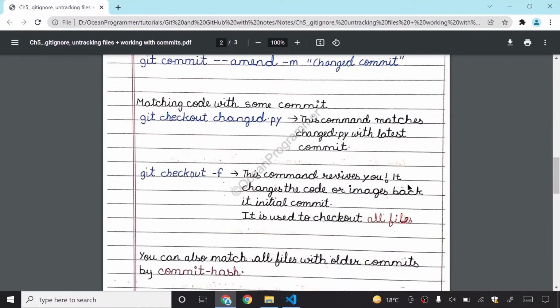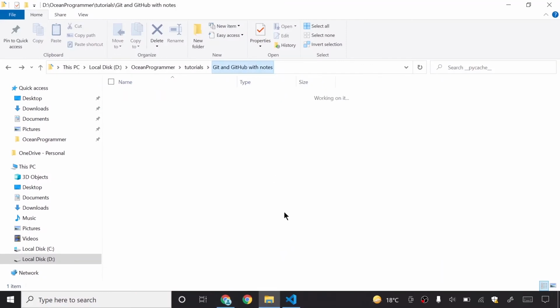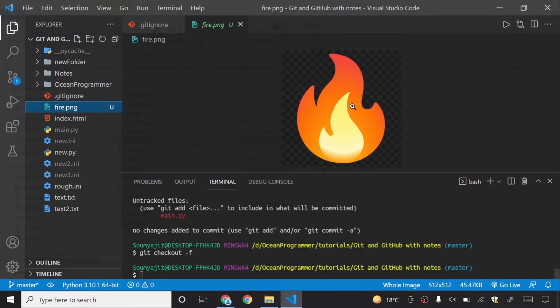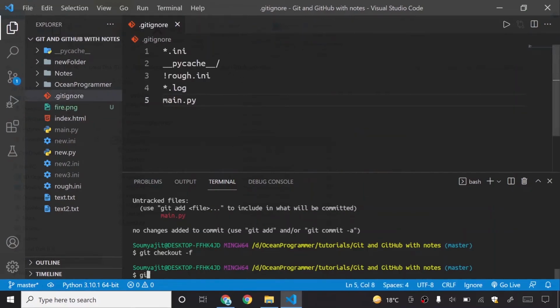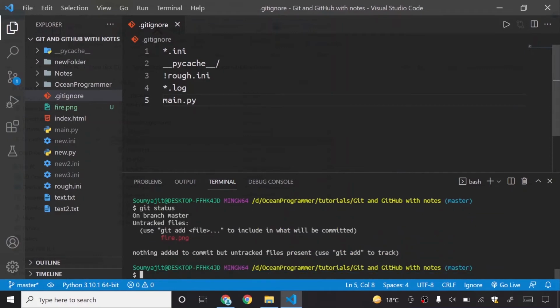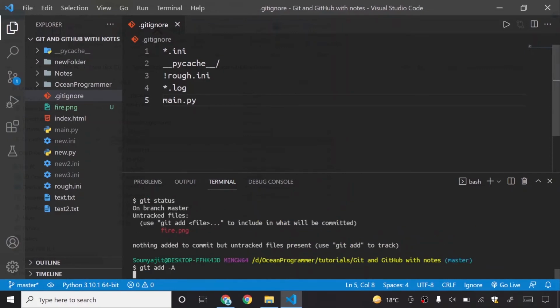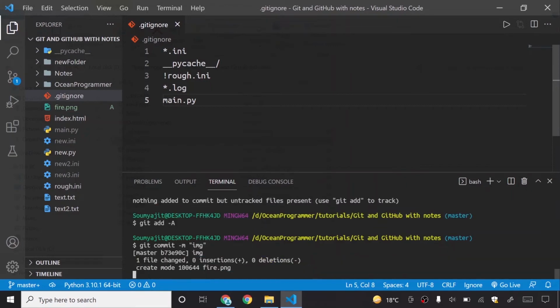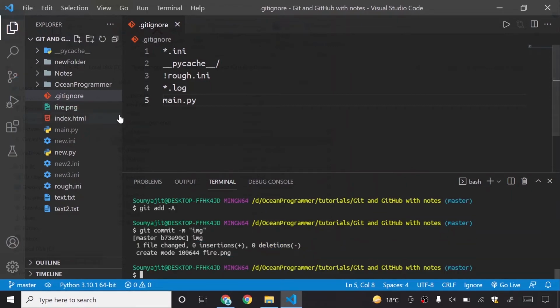This command revives you. It changes the code or images back to the initial commit. Yes, it also works with images. If I create a new file and then an image, I will just save an image from the internet. So I have now added this image into my working tree. If I show you the git status command, it says that this is a new file. I will do the same thing as I did before. You know what happens with these commands, so I will not explain every command again because it will take a lot of time, but you can see that it is now done.